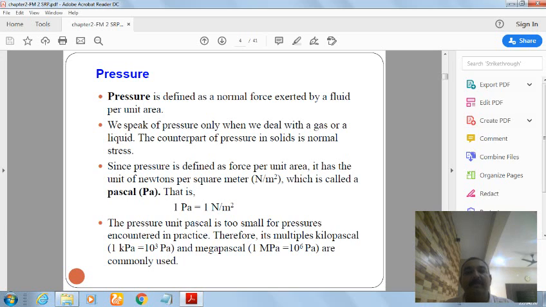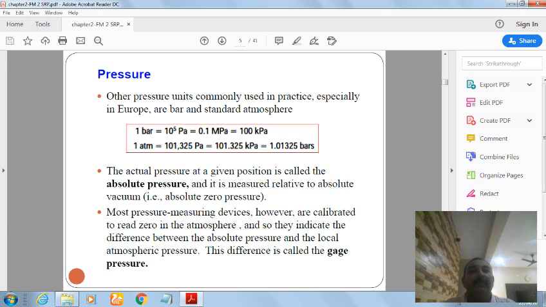Sometimes kilopascals or megapascals are also used. So 1 kilopascal is equal to 10 raised to 3 Pascal and 1 megapascal is equal to 10 raised to 6 Pascal. The more familiar unit is bar. So 1 bar is equal to 10 raised to 5 Pascal, and the atmospheric pressure, that is ATM, is also shown.